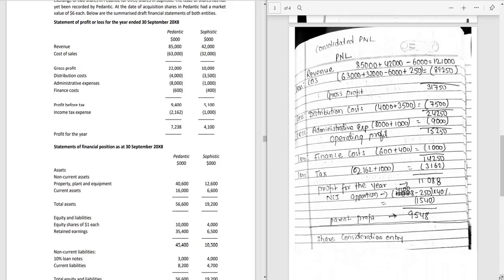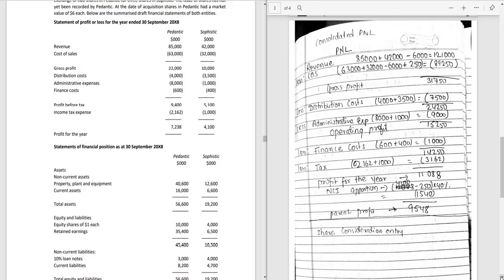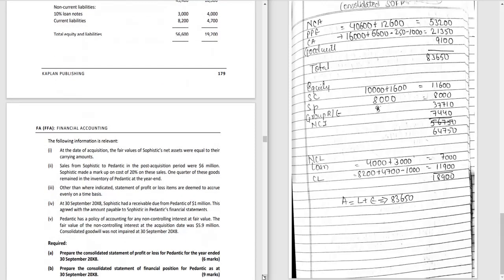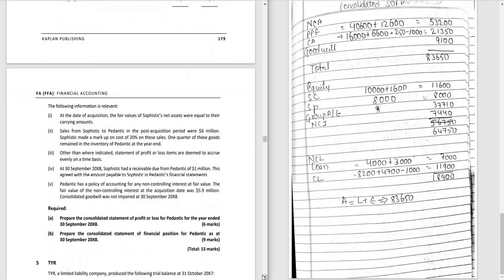So altogether we are having our total equity as 64,750. Now we will calculate non-current liabilities loan. We will add the loan amount, that is 3,000 plus 4,000, that is 7,000, and current liabilities 8,200 plus 4,700 minus 1,000, because 1,000 is payable to Sophistics by the parent. It is 12,900 minus 1,000. So we will get 11,900 as our current liabilities.